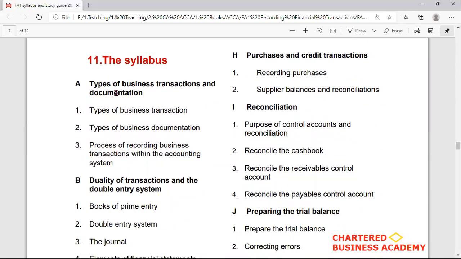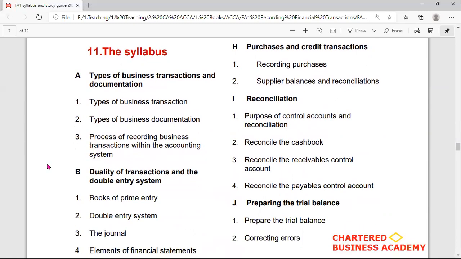In part A, that is your types of business transactions and documentations, you are expected to learn these three subtopics. Number one, types of business transactions. Number two, types of business documentation. Number three, process of recording business transactions within the accounting system. So these topics are covered in your syllabus in part A. You have to learn these three topics for your exam preparation.